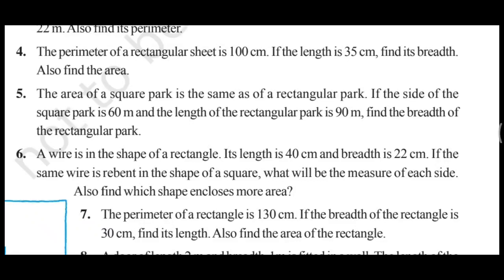Question number 5 of exercise 11.1. The area of the square park is same as the area of the rectangular park. If the side of the square park is 60 meter and the length of the rectangular park is 90 meter, find the breadth of the rectangular park.